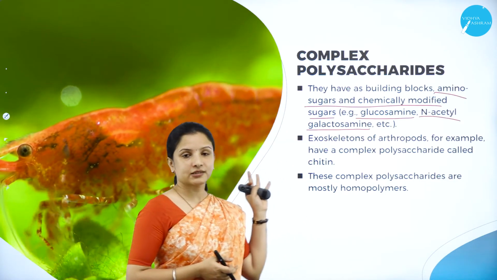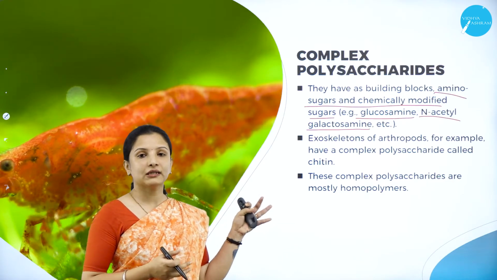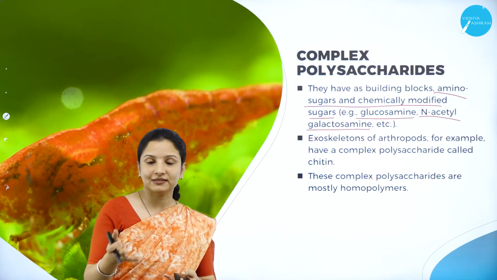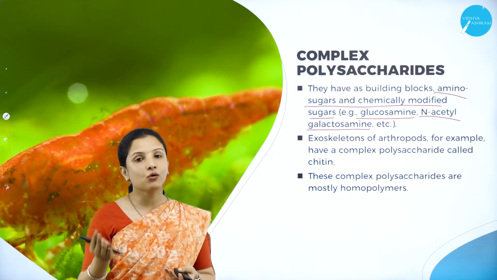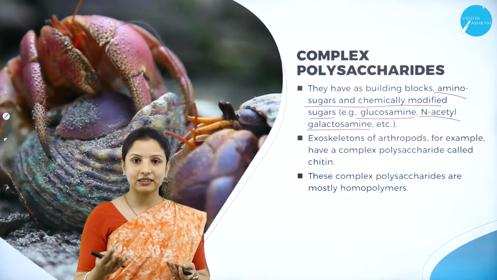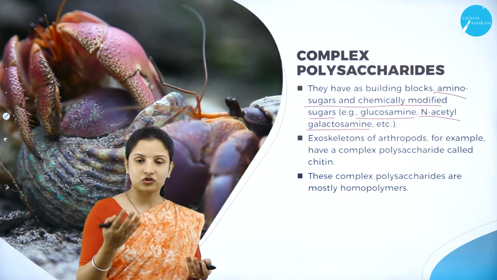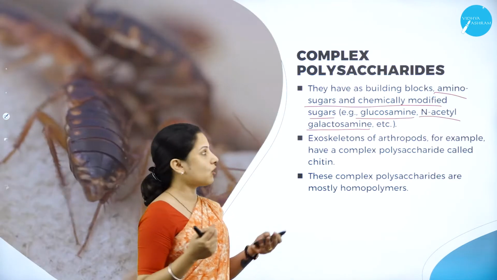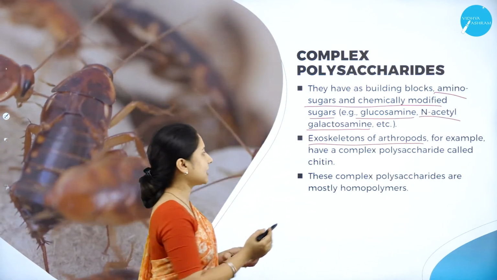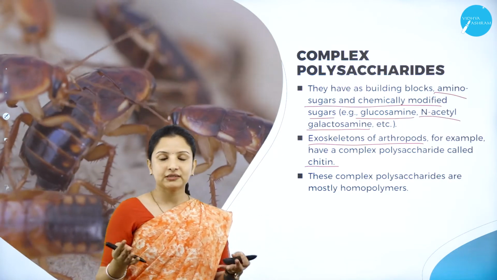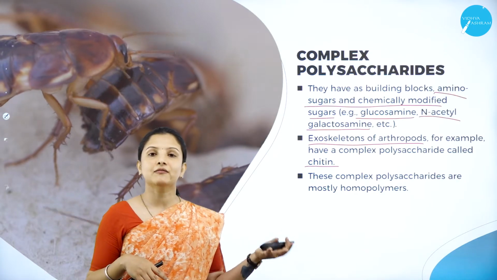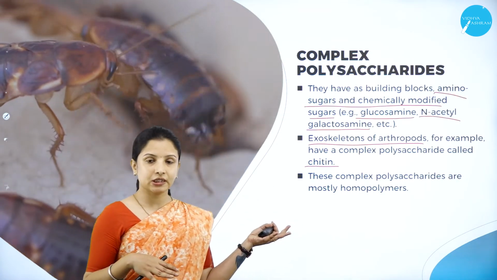These complex polysaccharides are usually found in the exoskeleton of arthropods. The cockroach is one of the best examples of arthropods. As you have studied in the animal kingdom, the cockroach's whole body is covered by an exoskeleton, a crust-like structure that protects its organs. The exoskeleton of arthropods is made up of a complex polysaccharide called chitin. So the best example of a complex polysaccharide is chitin, and the best example of a simple polysaccharide is cellulose. What is the difference here?